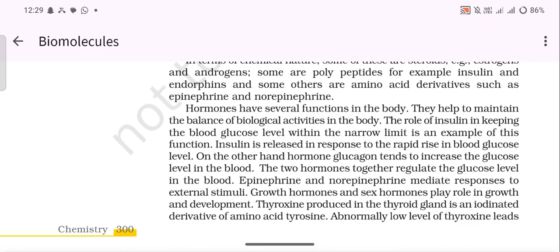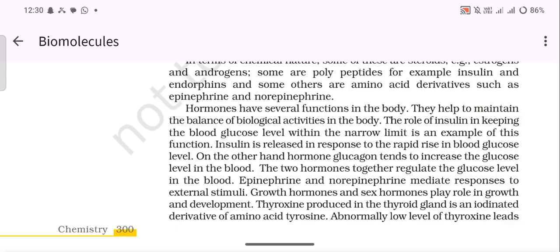Hormones have several functions in the body. They help maintain the balance of biological activity in the body. The role of insulin in keeping the blood glucose level within narrow limits is an example of its function. Insulin is released in response to a rapid rise in blood glucose level. On the other hand, the hormone glucagon tends to increase the glucose level in the blood. The two hormones together regulate the glucose level in the blood.